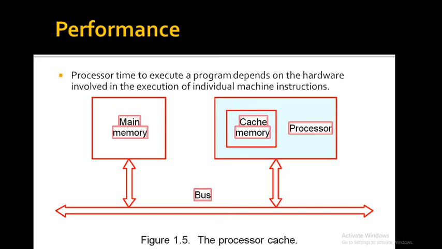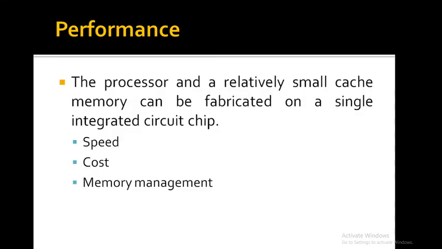The processor and a relatively small cache memory can be fabricated onto a single integrated circuit chip, that is, IC chip. The internal speed of performing the basic steps of instruction processing on such chips is very high and is considerably faster than the speed at which instructions and data can be fetched from the main memory.